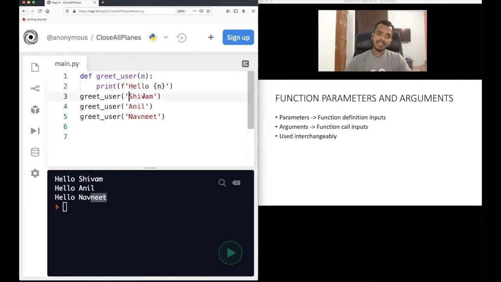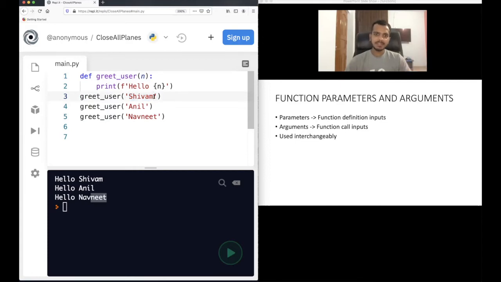Understand this: parameters are related to function definition inputs. This is the definition of the function, and whatever you provide here are called parameters. Then when you call the function and provide this input, it is called arguments.